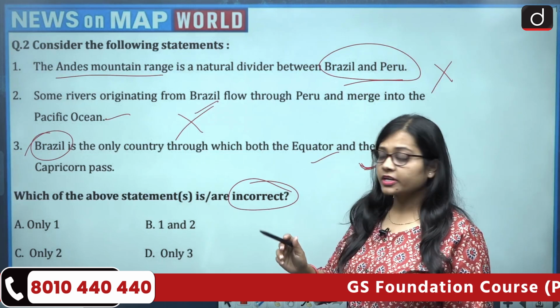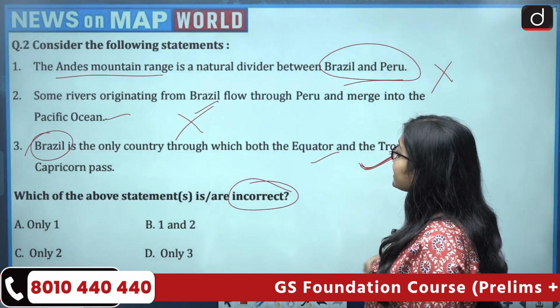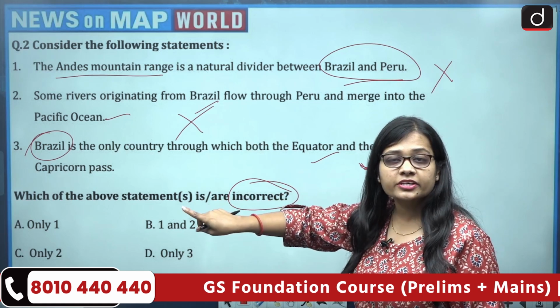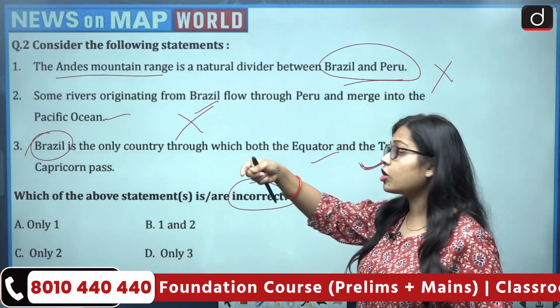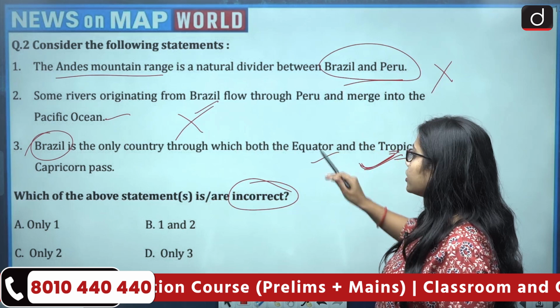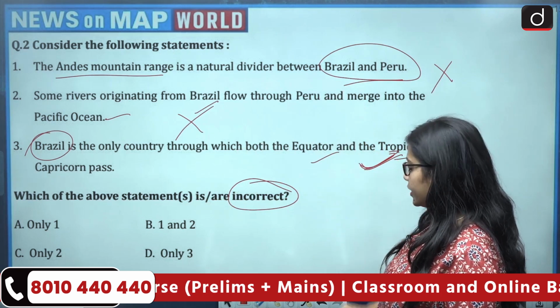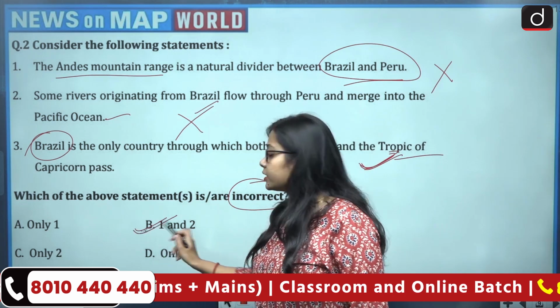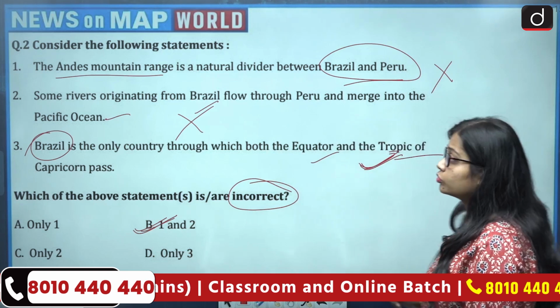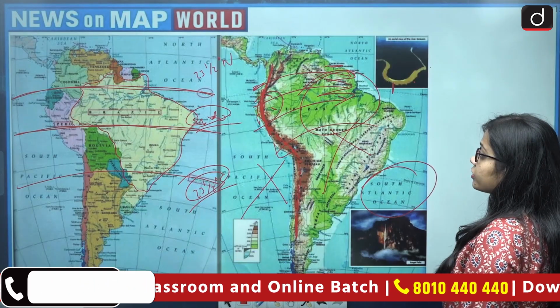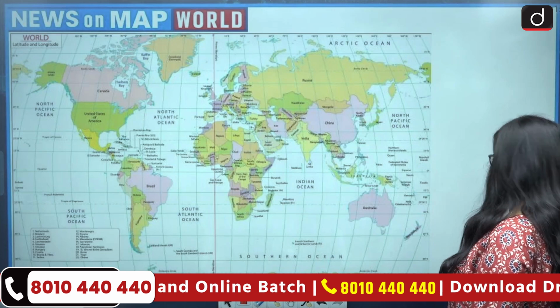And the question is asking which of the above statements is or are incorrect. It is asking about the incorrect statements. It means the statements which are wrong. So first is wrong, second is wrong, third is correct. It means first and second. It means the correct answer is option B, that is 1 and 2. Now, next question.